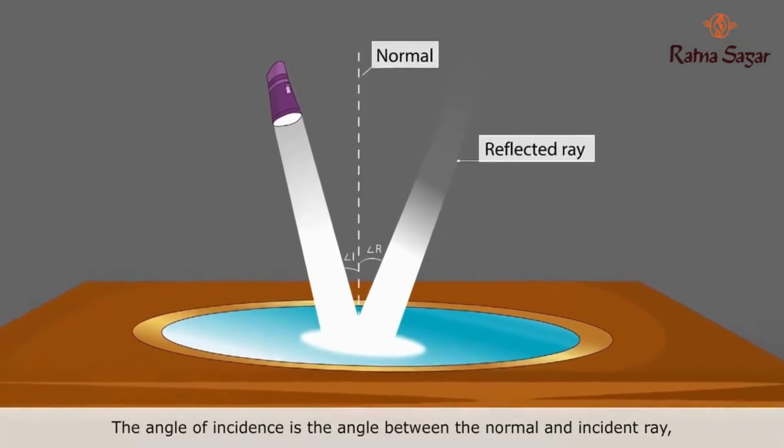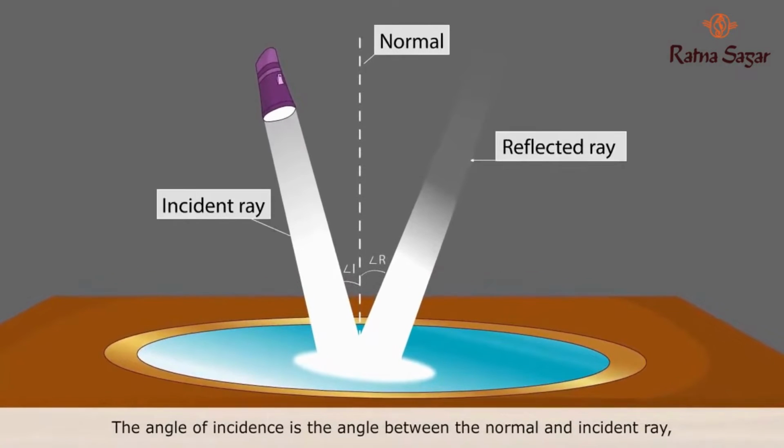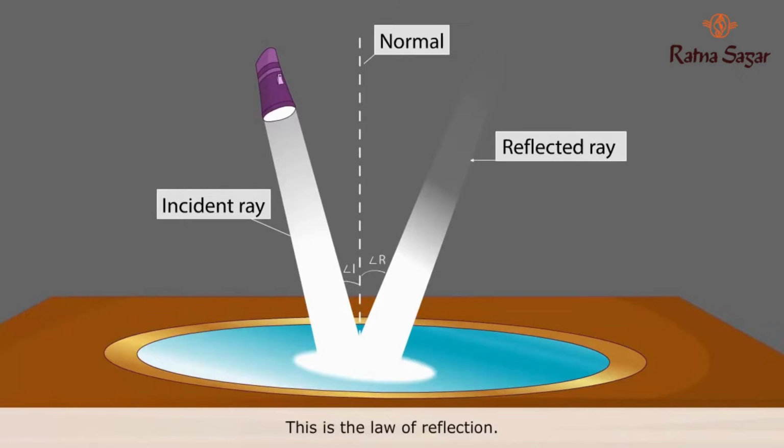The angle of incidence is the angle between the normal and the incident ray, where the normal is a perpendicular line to the plane of the mirror. The angle of reflection is the angle between the normal and the reflected ray. Thus, we say that the angle of incidence is equal to the angle of reflection. This is the law of reflection.